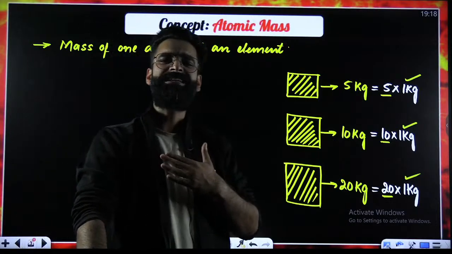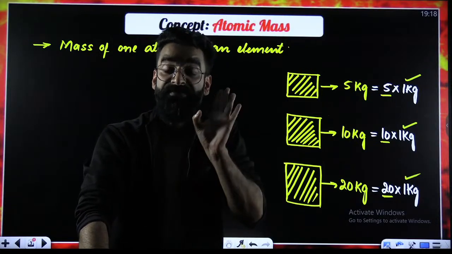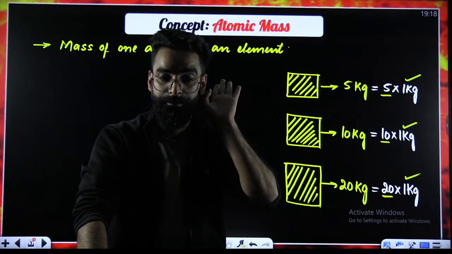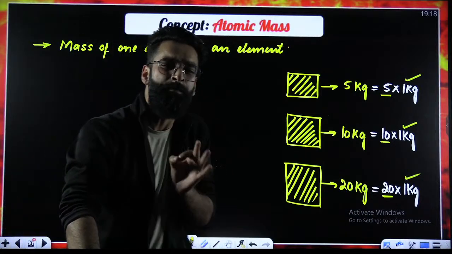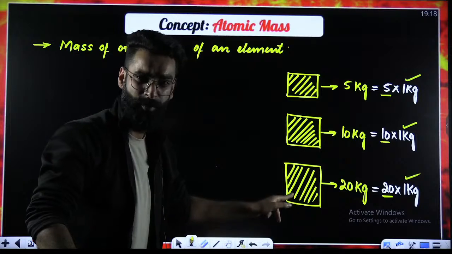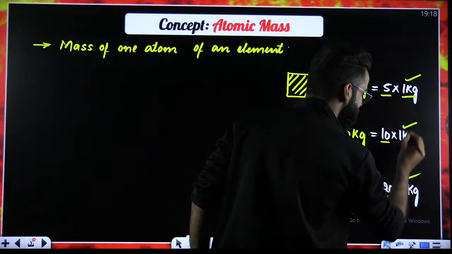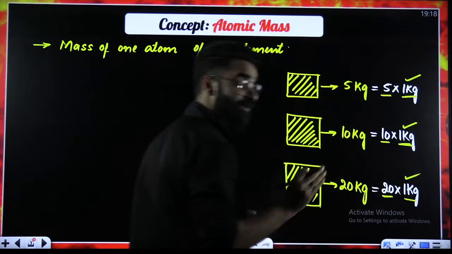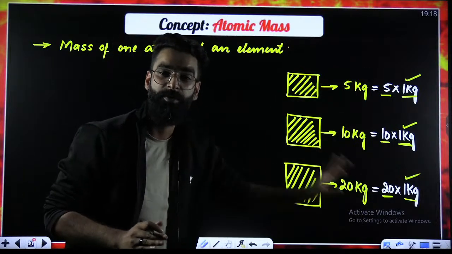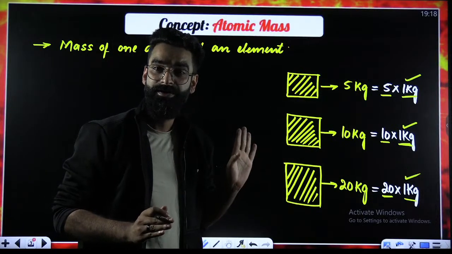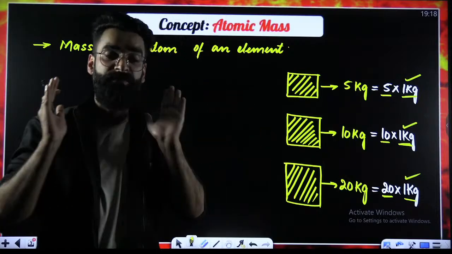For example, my weight is 75 kilograms. What does that mean? That means I am 75 times heavier than 1 kilogram, right? So, my dear students, can I say I am comparing the weights of different objects with this 1 kilogram over here? Yes, I am comparing the weights of different objects with this 1 kilogram over here. Okay? So, 1 kilogram is the one with which I am comparing the weights of different objects.